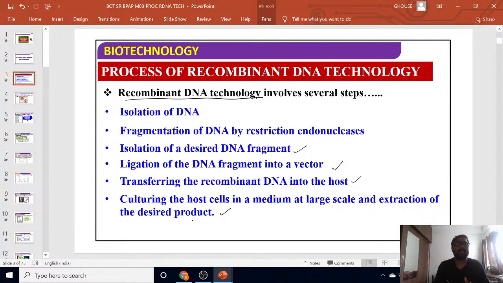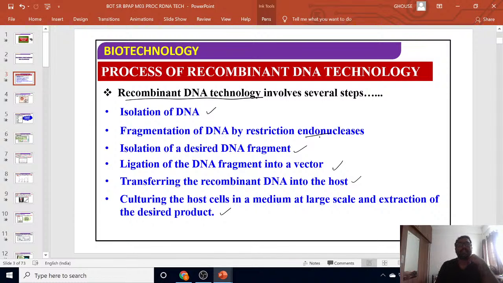In rDNA technology, the very first step is isolation of DNA. The second step is fragmentation of DNA by restriction endonucleases. After isolating the DNA, we have to cut it using enzymes called restriction endonucleases; we don't just restrict it, we digest it, which is how they got that name.